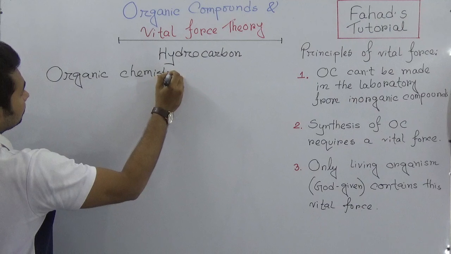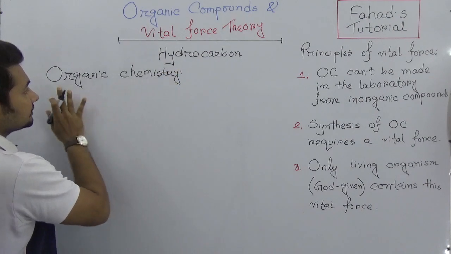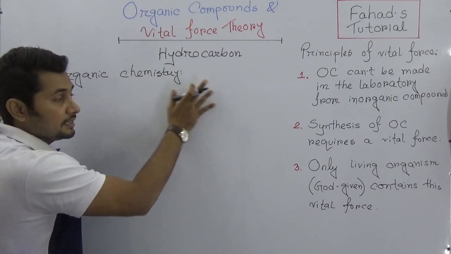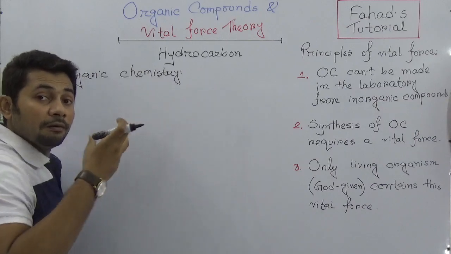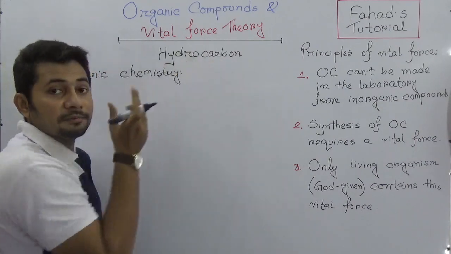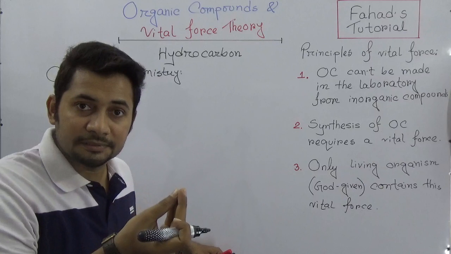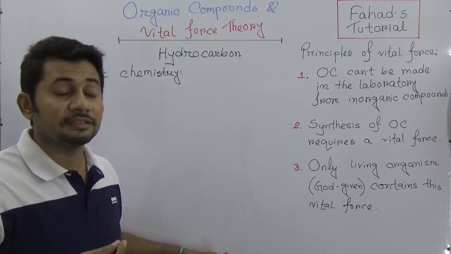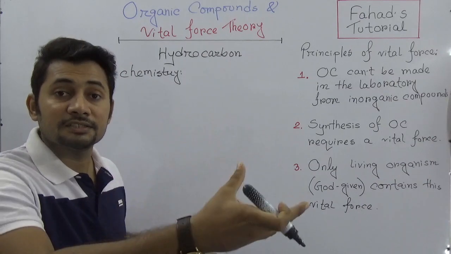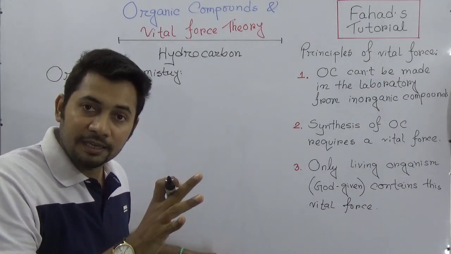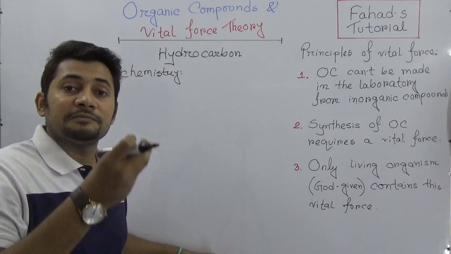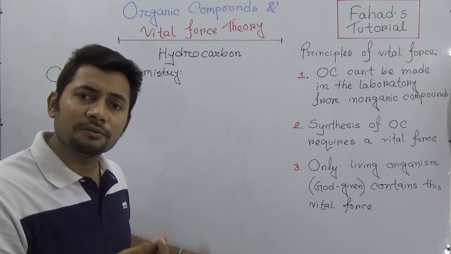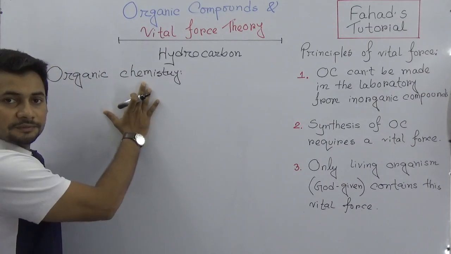Okay? So organic chemistry is a branch of chemistry where hydrocarbons and their derivatives will be explained. Their properties, their sources, their uses and lots of other things related to them will be discussed. That branch of chemistry is known as organic chemistry.